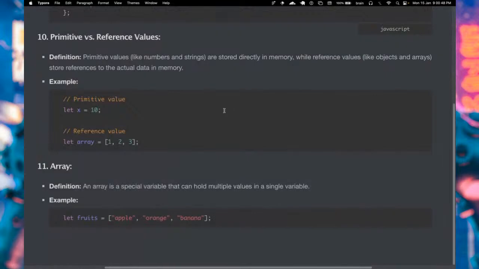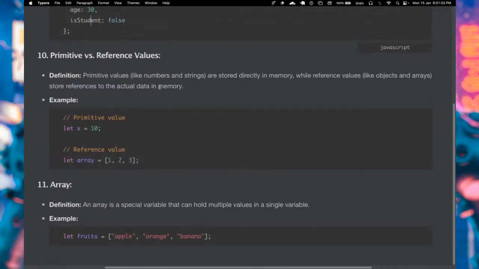Yeah, so it's already 9 p.m., but let's quickly take this. Yeah, Node.js, exactly. Okay, so in JavaScript we have primitive and reference values. Primitive values basically fall under data types like numbers and strings. They are stored directly in memory, while reference values like objects and arrays store the reference to the actual data in memory.